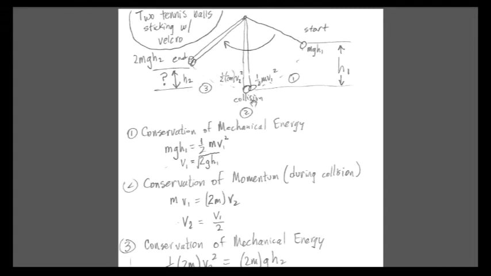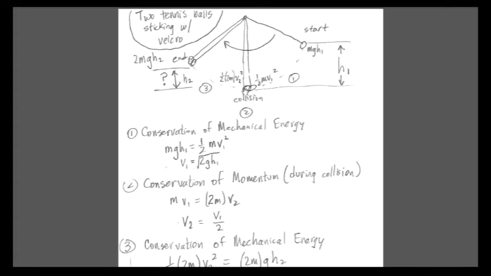Then in part 2 of my solution, during the collision, momentum is conserved. So prior to the collision, the momentum is entirely with Robin Hood. So mv1, Robin Hood's mass times his velocity, is the same as the momentum after the collision, where the mass is 2m now, Robin Hood plus Fiona, and their new velocity, v2, is the velocity right after the collision. So it makes sense, if momentum is conserved, if the mass doubles, the velocity cuts in half. And that's what we see. Our new velocity, v2, after the collision is 1/2 the velocity before the collision.